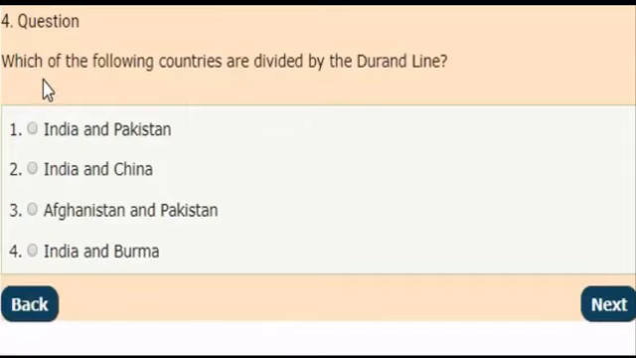Next question. Which of the following countries are divided by the Durand line? And the answer is Afghanistan and Pakistan.